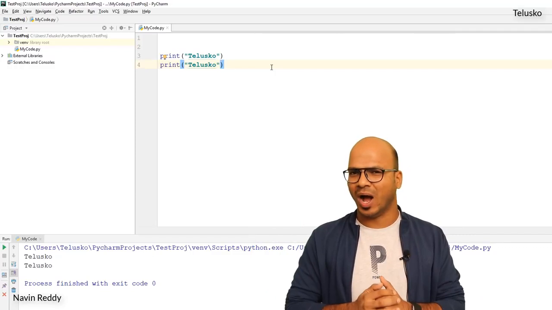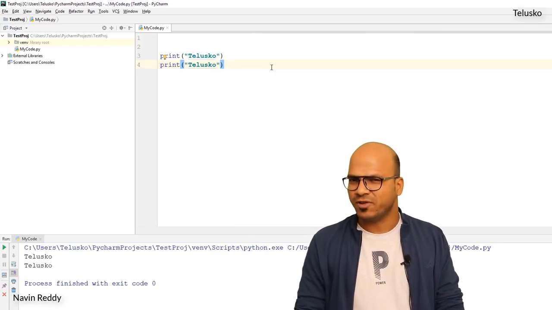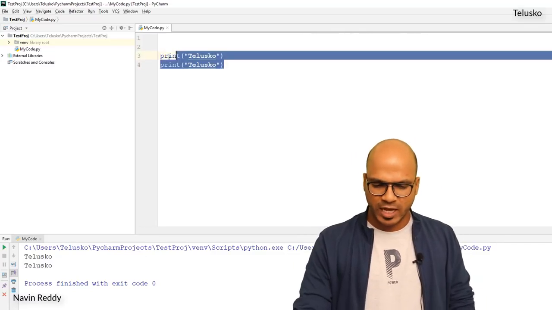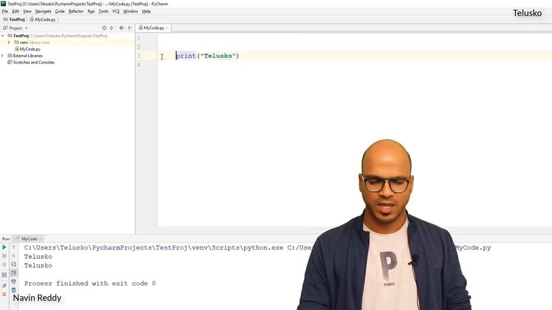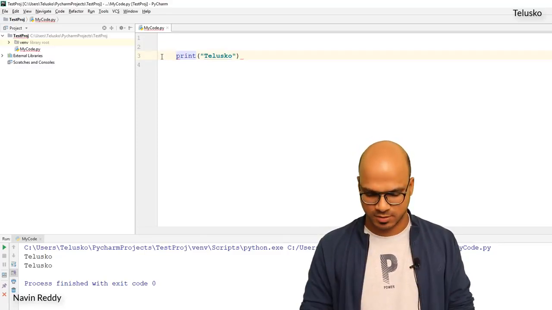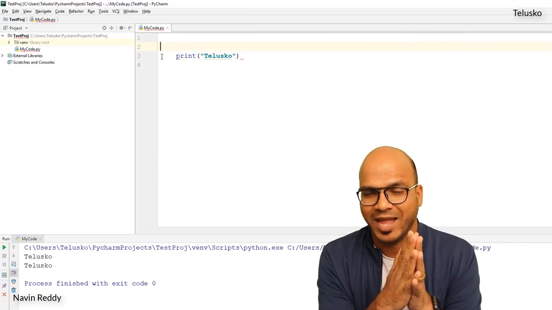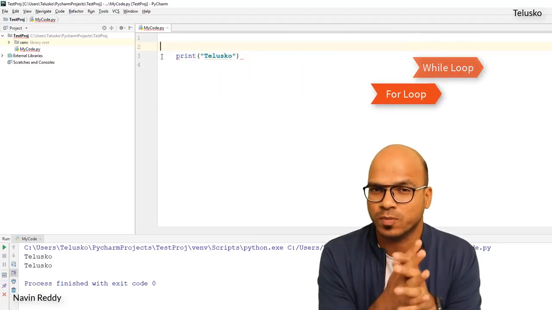But don't you think you are doing manual work? What if I want to print 1000 times? It will be difficult to do that, right? Now the best way to do it is applying a loop. You can say, hey Python, I want to repeat the same statement multiple times. To do that we can use loops. And we can use 2 types of loops. One is called the while loop and the second is called the for loop.